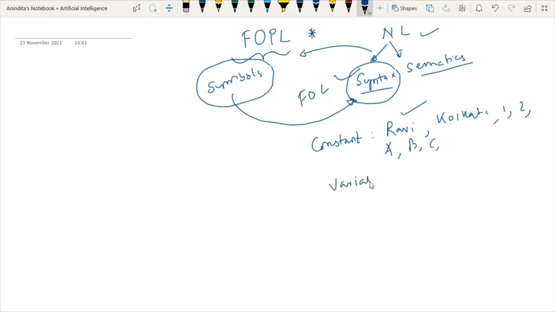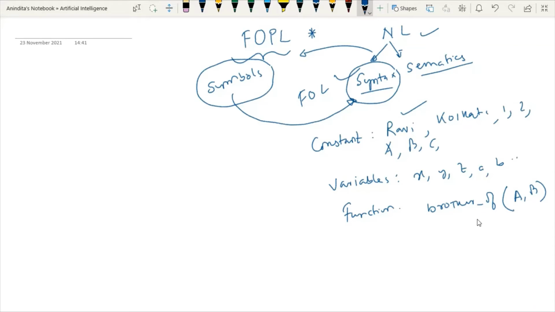Apart from them, we can use variables also. Variables means X, Y, Z or A, B, anything. This kind of variables can be used in FOPL. Apart from them, I have already explained that we have the concept of function. Say you are writing somebody is a brother of someone. So I will write brother underscore of as the function name, then A is a brother of B. This is how we can represent the function.